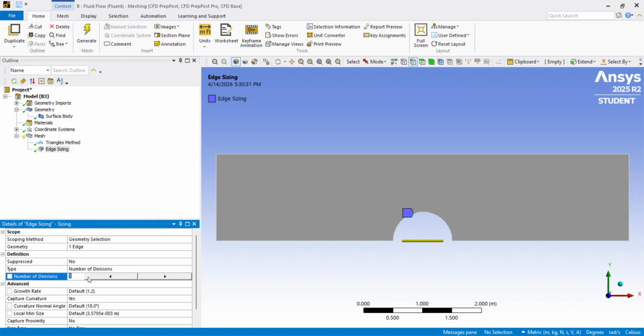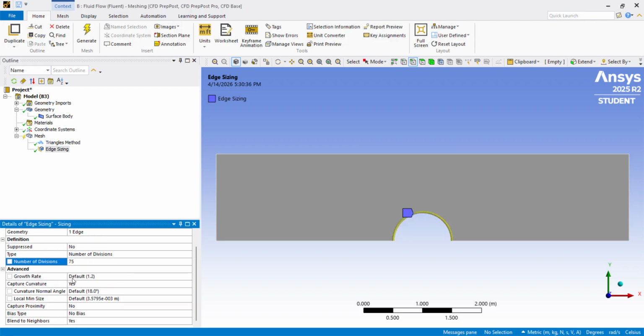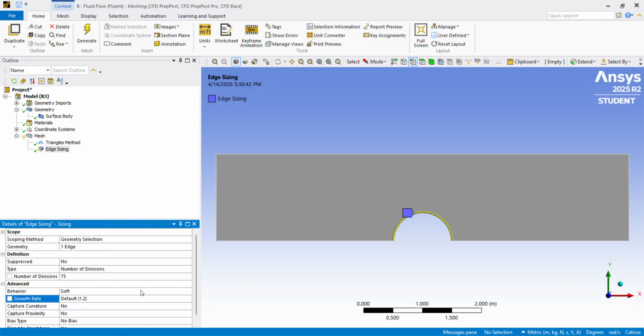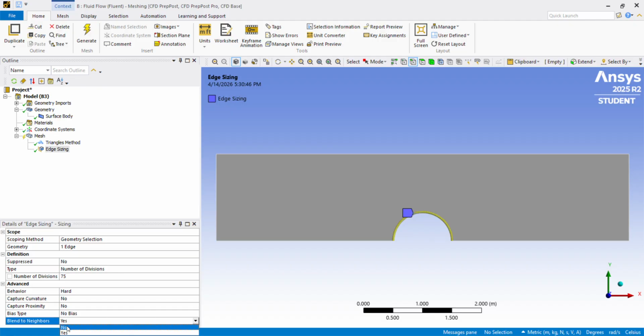And we'll change this number of divisions to 75. Default growth rate. We want the curvature set to no. We want this behavior to be hard. No bias and no blend to neighbors. Here we can generate.